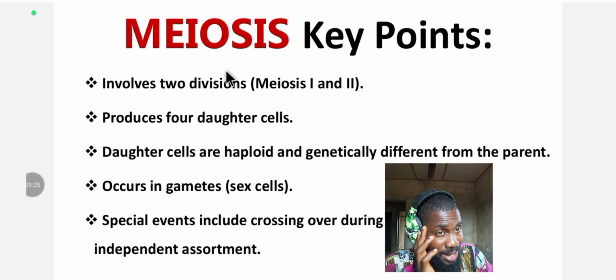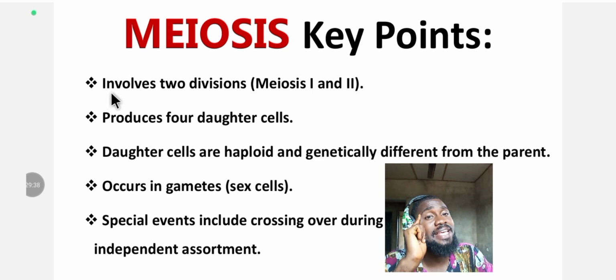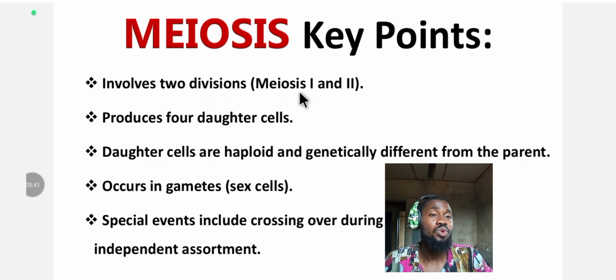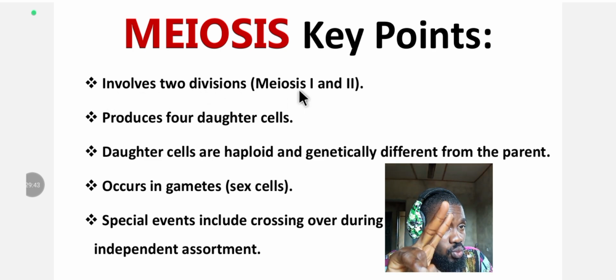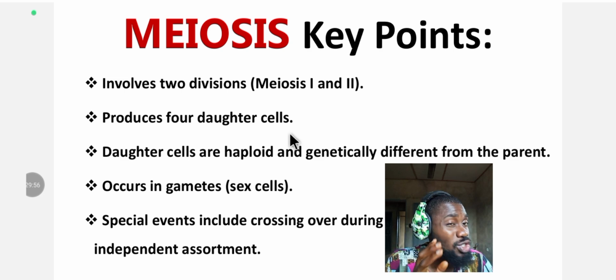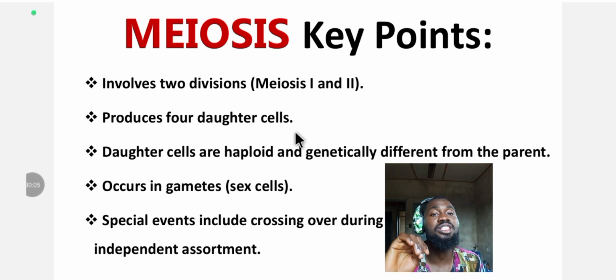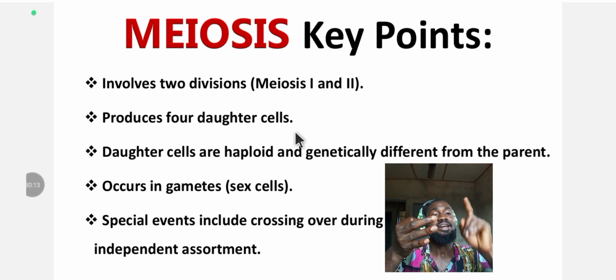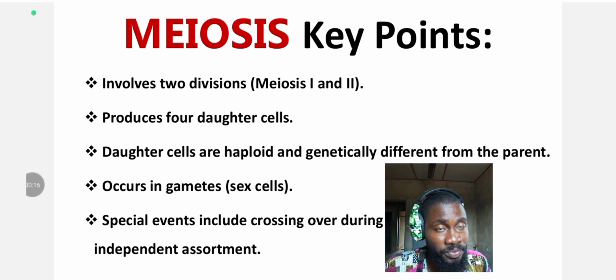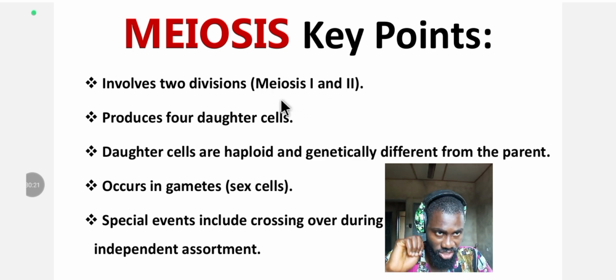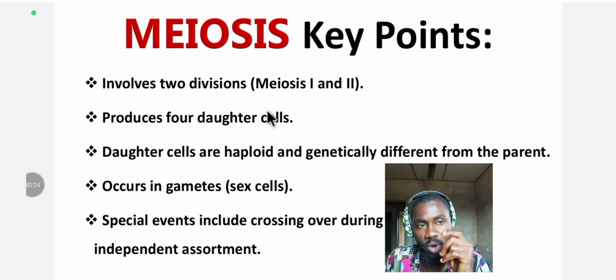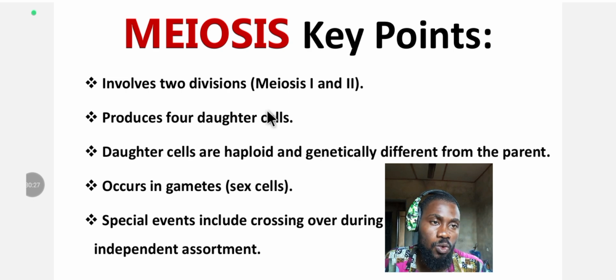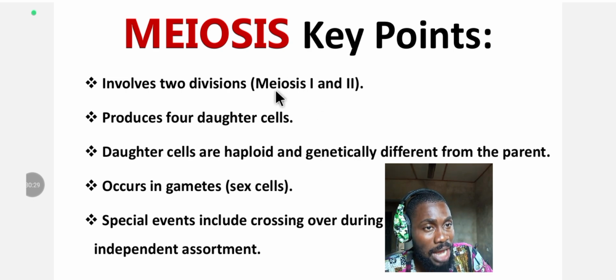Let's now look at some key points to understand in meiosis, to always remember, have it at your fingertips. The first involves 2 divisions: you have meiosis 1 and meiosis 2. So mitosis has only 1 division, but meiosis has 2. The stages of mitosis are normally 4 in number, the P-MAT: prophase, metaphase, anaphase, and telophase. In meiosis, you still have the same 4 stages, but they come in 2 sequences, meiosis 1 and meiosis 2.